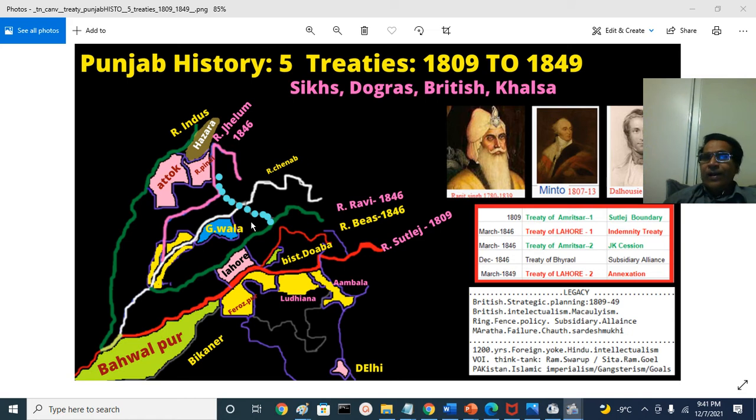In fact, the geographic area of Gulab Singh Dogra at one stage was much bigger than Maharaja Dhulip Singh's area. And he held one of the prized possessions on planet Earth, the Valley of Kashmir, that is Anantnag, Verinag, Kanibal, Pulwama, Gandarbal, and Bandipur, Kupwara, Baramulla. All those fascinating lands he held. So there are now 2 Maharajas in that region, Maharaja of Jammu and Kashmir and Maharaja of Khalsa Darbar at Lahore. That is the second Amritsar Treaty. First Amritsar is the Sutlej border, second Amritsar is Jammu and Kashmir.